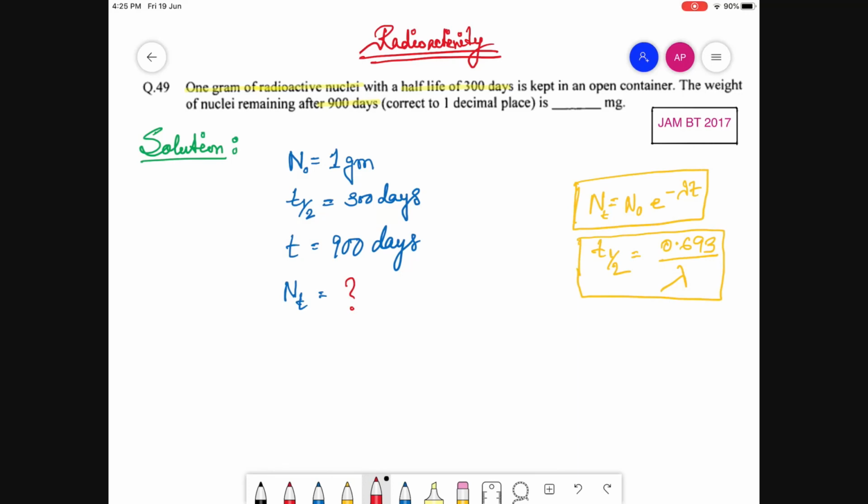First of all, NT, as I told you, is the number or the amount of nuclei which is left after time t. This N0 is the initial amount of nuclei, that is 1 gram. This lambda is called the radioactive decay constant.